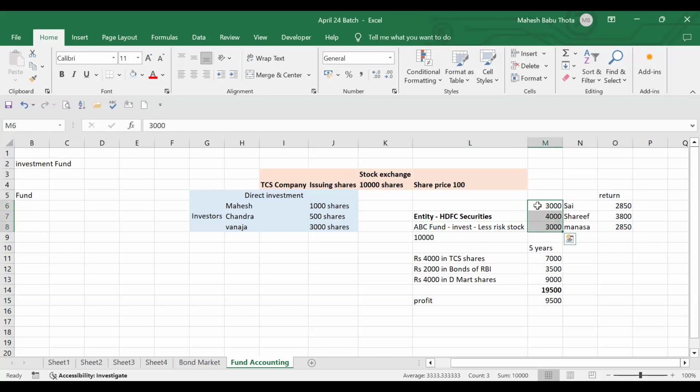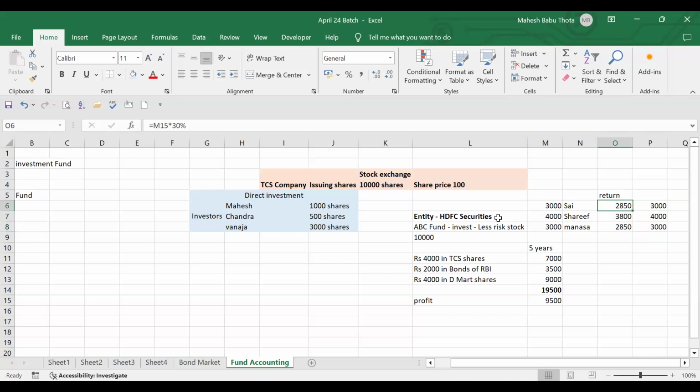Yes, capital. I gave capital, right? 3,000. Where is my capital? That capital also I need. So you get back that capital as well. So capital also will be distributed from HDFC Securities. Whatever amount they have invested, they receive after 5 years, and in addition they receive profits also. They have invested 3,000, they are getting 3,000 plus 2,850 as profit.